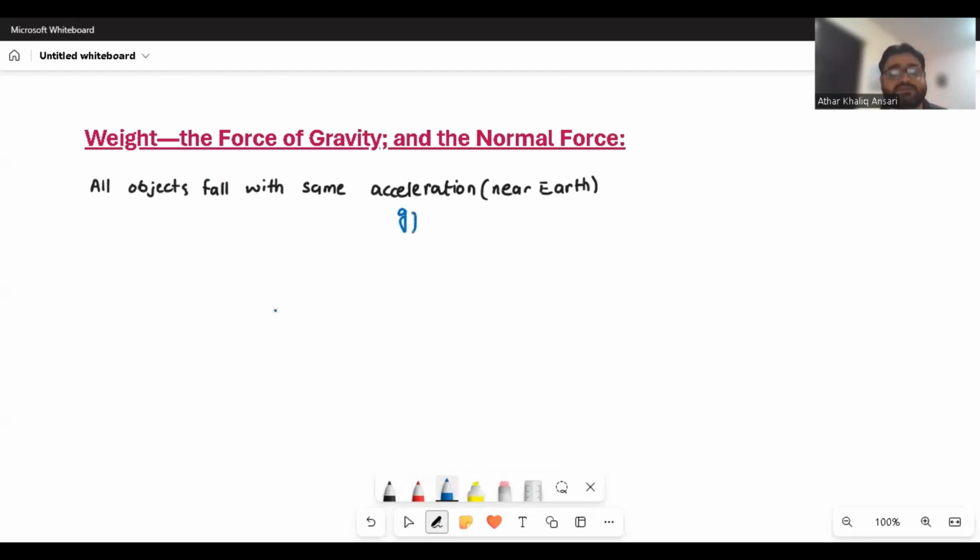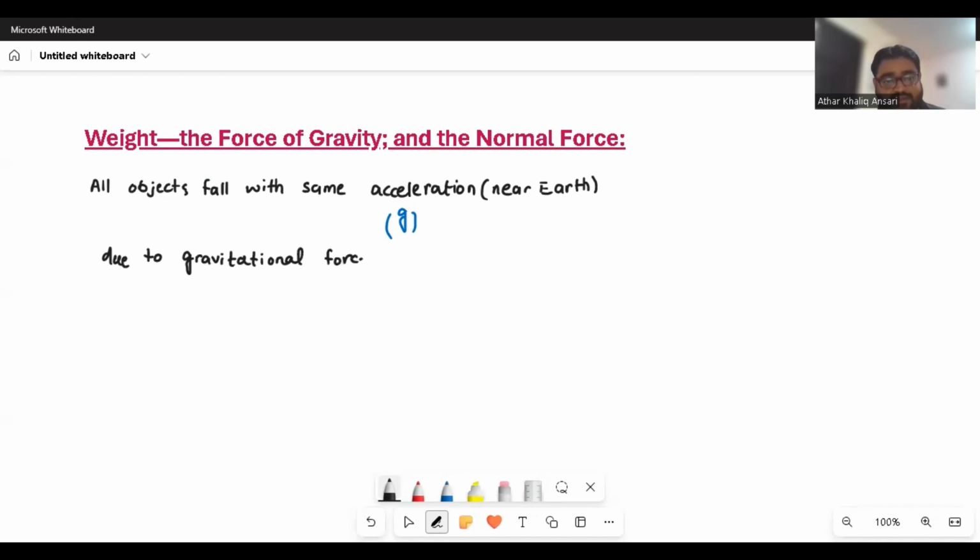And it is because the earth is applying the same gravitational force. This was told by Galileo.